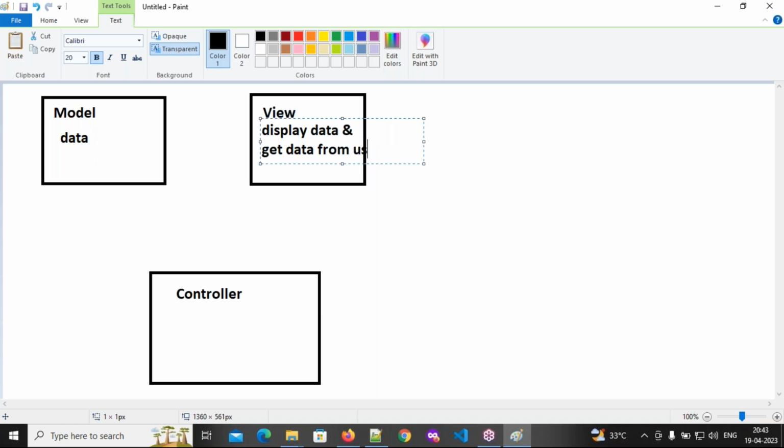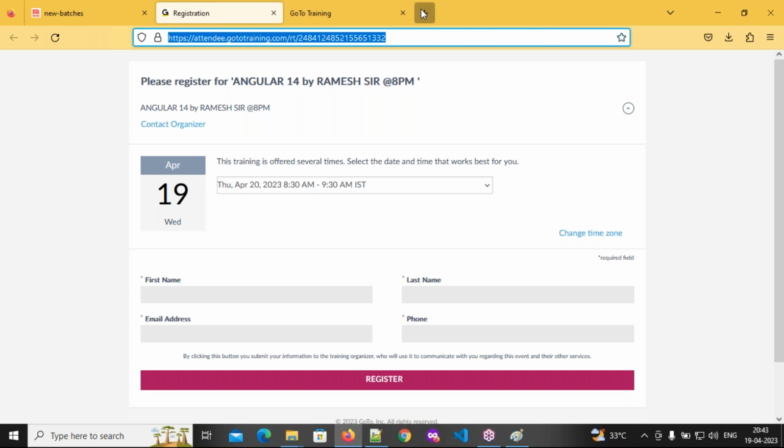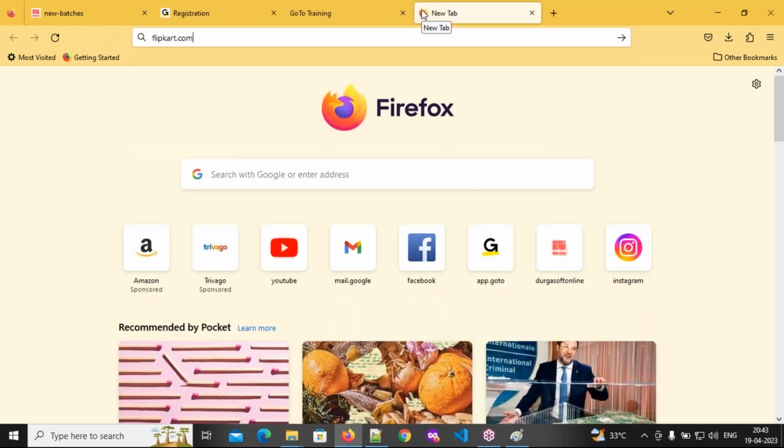For example, you have opened Amazon.in or Flipkart.com. Is Flipkart empty or does it contain products? Products. So what are they doing? They are displaying the data. Of course, they are products, maybe images, text; they are nothing but the data of that application. Understanding, everybody? See here, Flipkart.com. See it.